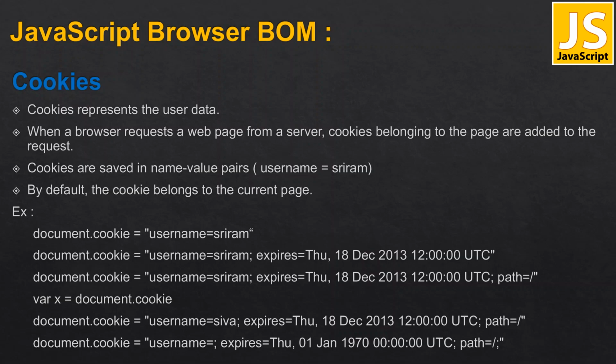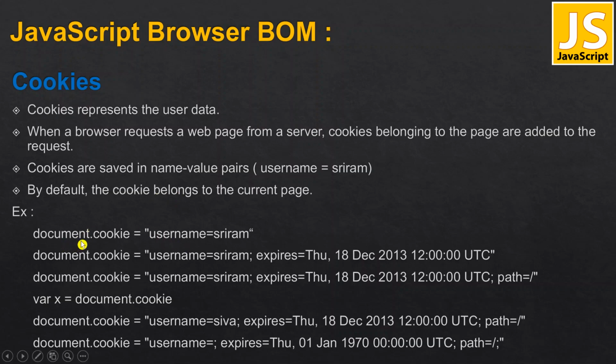Those name value pairs are called cookies, and the cookies will be appended to the request and sent to the web server, which in turn will react and respond with a personalized web page to the user, right?